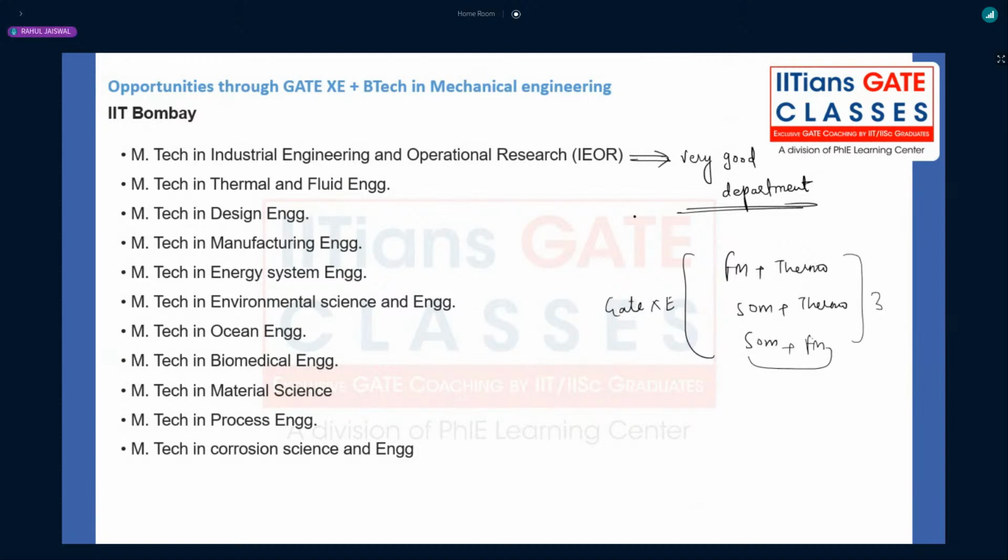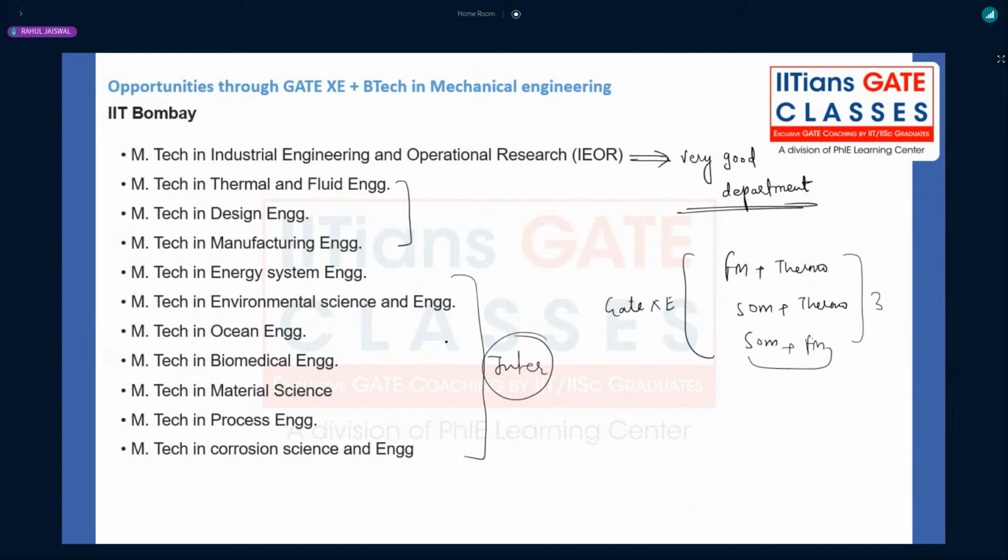Now, again, we have the seat limitation also. For XC, that many seats will not be allotted in thermal design and manufacturing of the respective IITs, right? But if you're not getting these three branches through GATE XC, you have a very good opportunity like industrial engineering and operations research. Almost 100% placement is there in IIT Bombay for this particular department, right? Energy systems engineering is there, environment and ocean. These are the interdisciplinary branches, right? You will be getting admission through these branches through GATE XC.